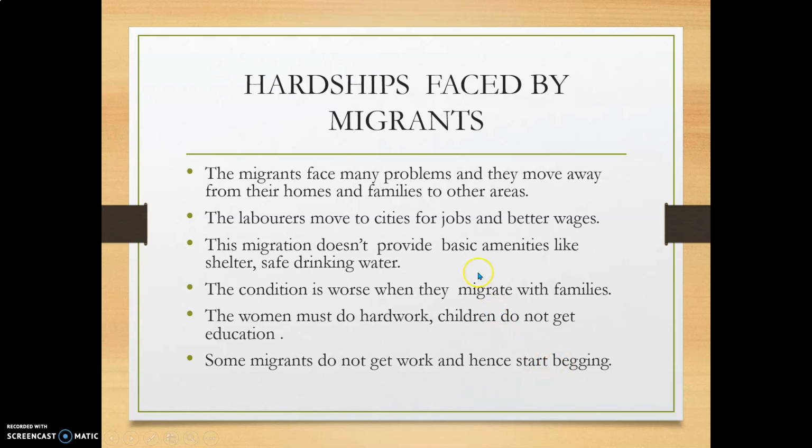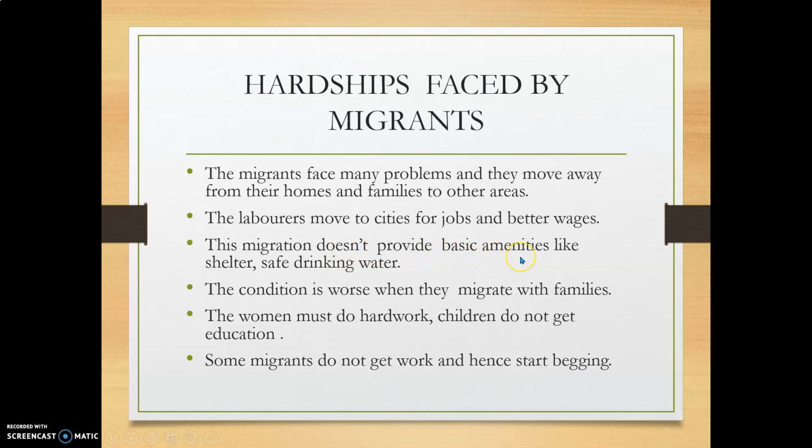It means the people who migrate from their places to other areas are called migrants. Those people face many problems. Why will they migrate to other areas? To get good jobs, better wages. Wages means salaries, money. For the work they are doing, they get some pay, which is called salary or wages. If they get good wages or salaries in other areas, that's why they move to cities.